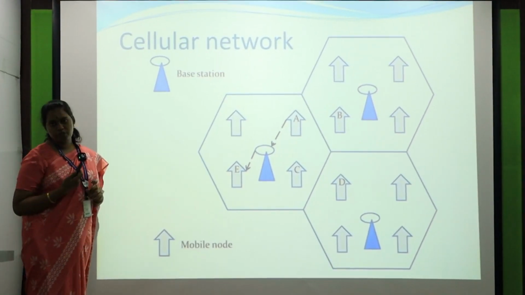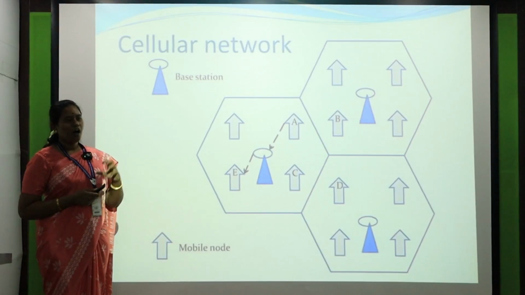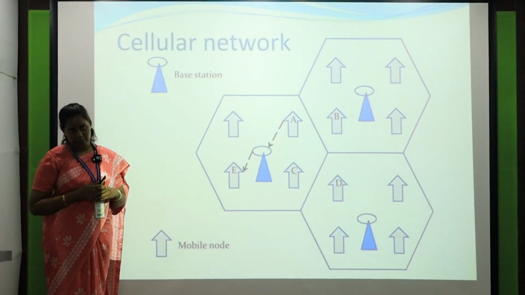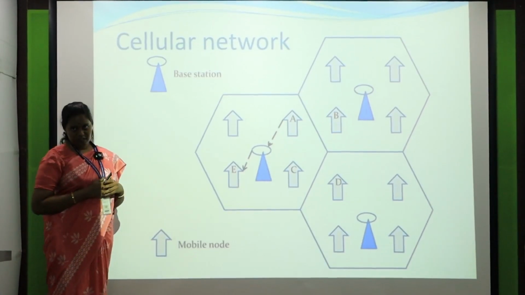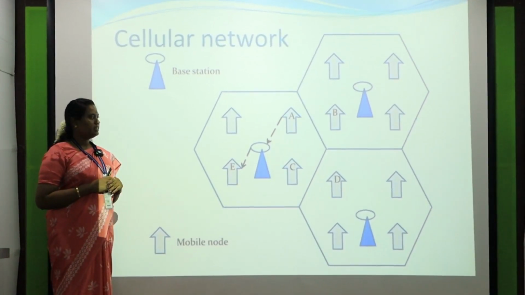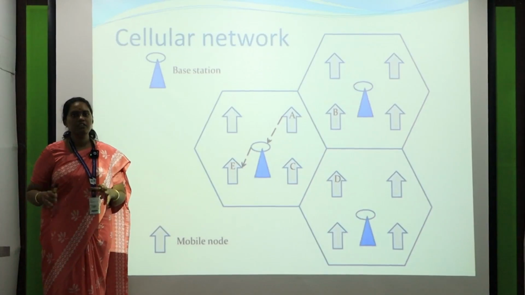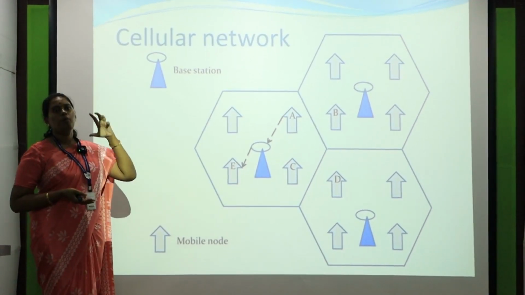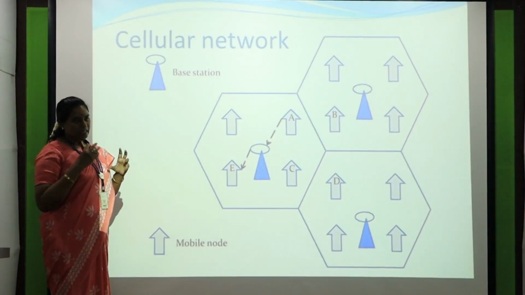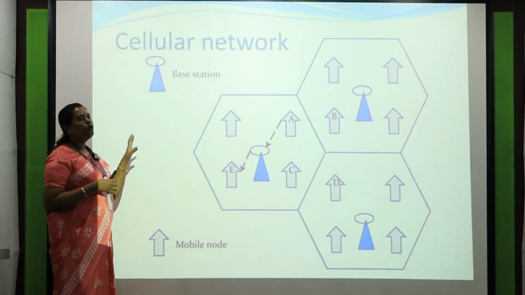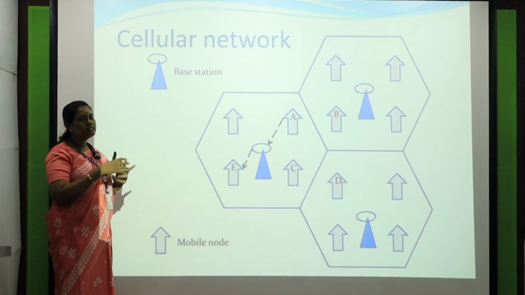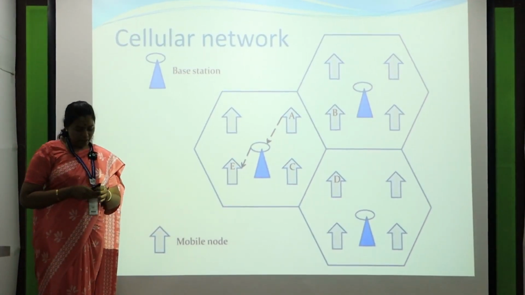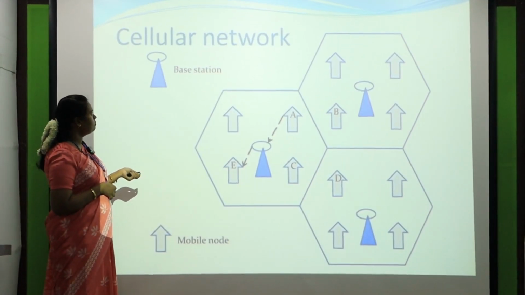I think most of the students are using a mobile phone, right? How can the signals be carried from one mobile to another through the base stations of your network? For example, I won't name any of the companies. Suppose you are using BSNL, Airtel or Jio. There will be one host station, and from that host station we cut the network down into small networks. Inside a small network, one of the nodes acts as a base station. It's like an autonomous system.